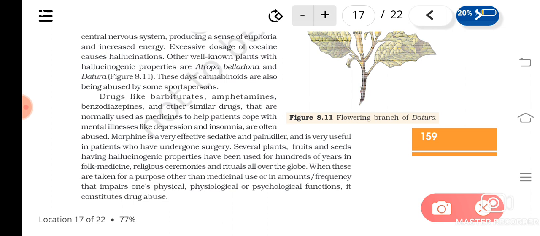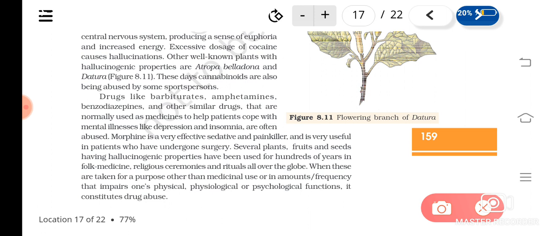Another example is morphine. Morphine is actually a very effective sedative and painkiller. Sedative means what? After surgery and all, the person will have very high pain, isn't it? So by giving this morphine, they'll be in a sedative condition, in a sleeping condition. Understood? And it is used as a painkiller. So it's very useful for patients who have undergone surgery. But when these drugs are abused, then it becomes drug abuse.